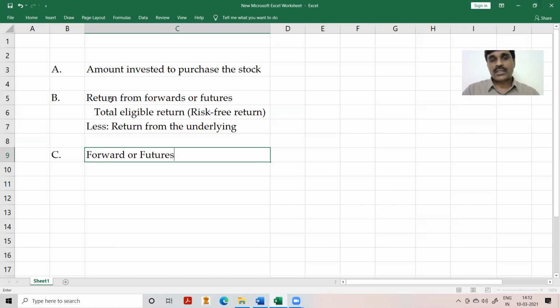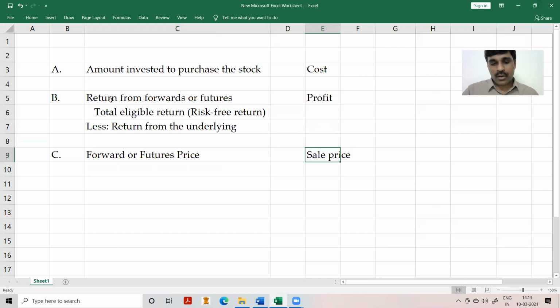So what is my investment? What is the return I should expect? And what is my sale price? The forward or futures price. This is like my cost, and this is my profit element, so the total will be the sale price. As simple as that: basic costing terminology without using any complicated formulas or confusing nomenclature. This is my cost and this is my profit, and the total is my sale price.